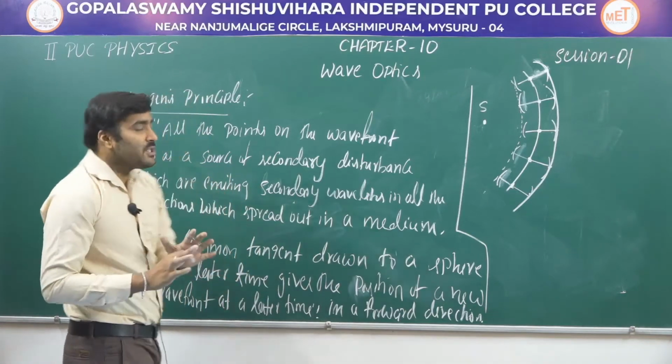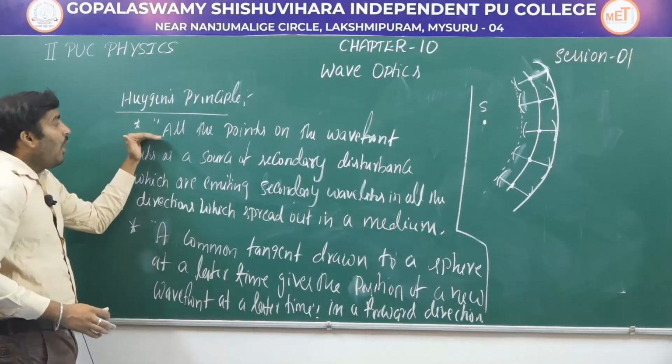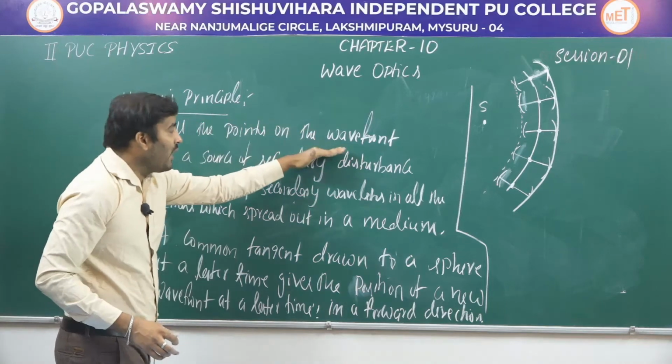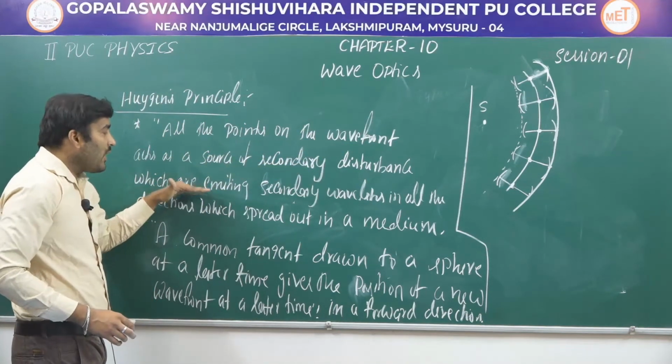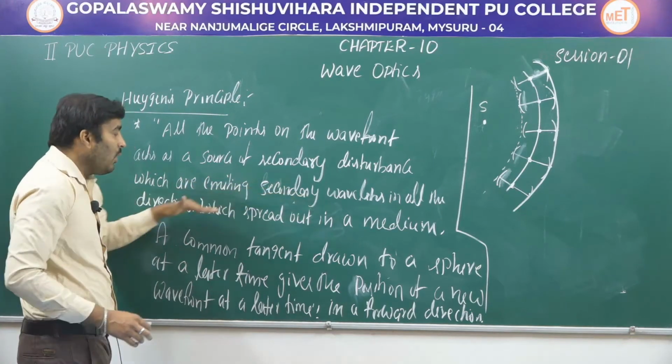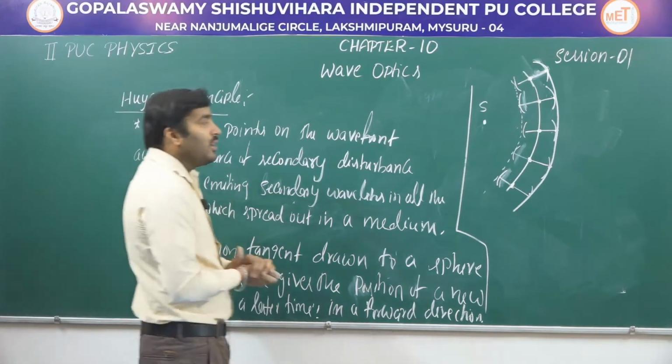So what does the Huygens principle say? If you look at the points, all the points on the wavefront act as a source of secondary disturbance, which emit secondary wavelets in all the directions which spread out in a medium.